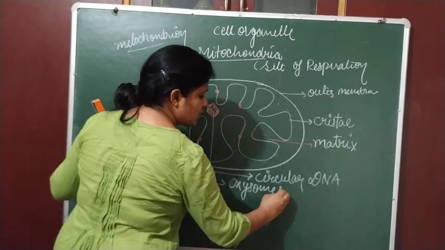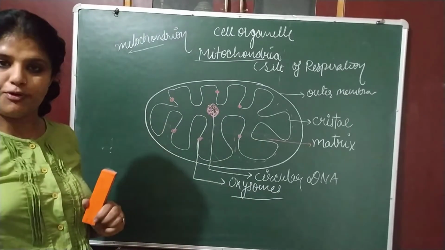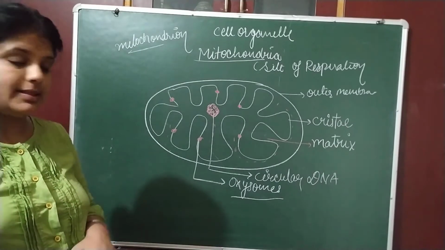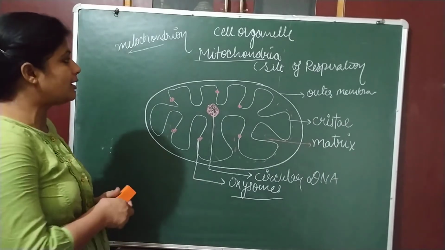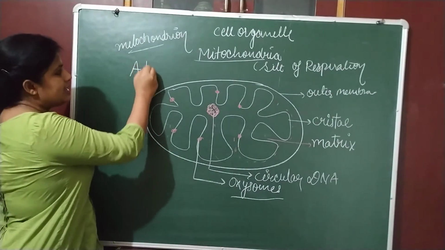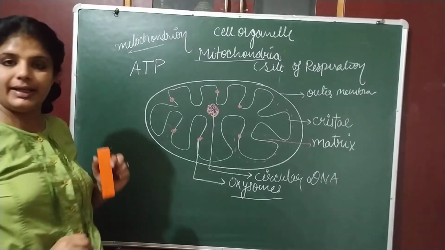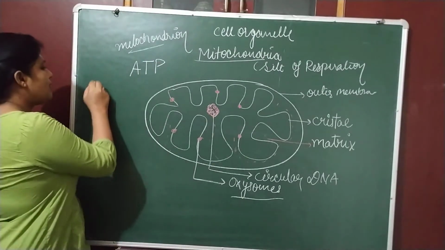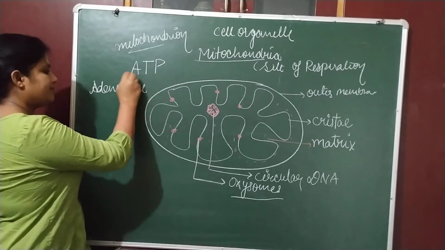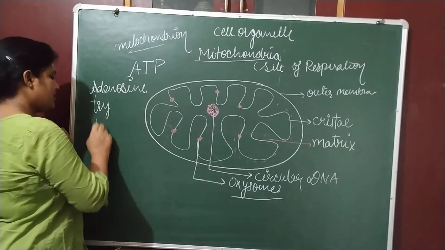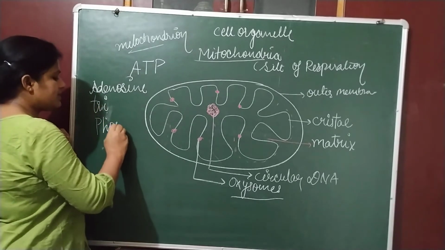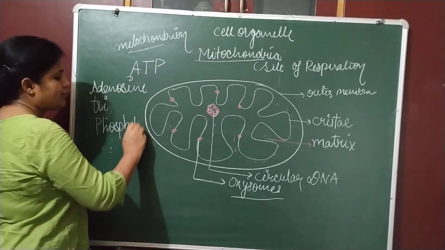These oxysomes help in oxidation of food, and after the oxidation of food, they prepare energy. This energy is stored in the form of ATP. This is an important question. Energy is stored in the form of ATP, and the full form of ATP is adenosine triphosphate. Tri means there are 3 molecules of phosphate.